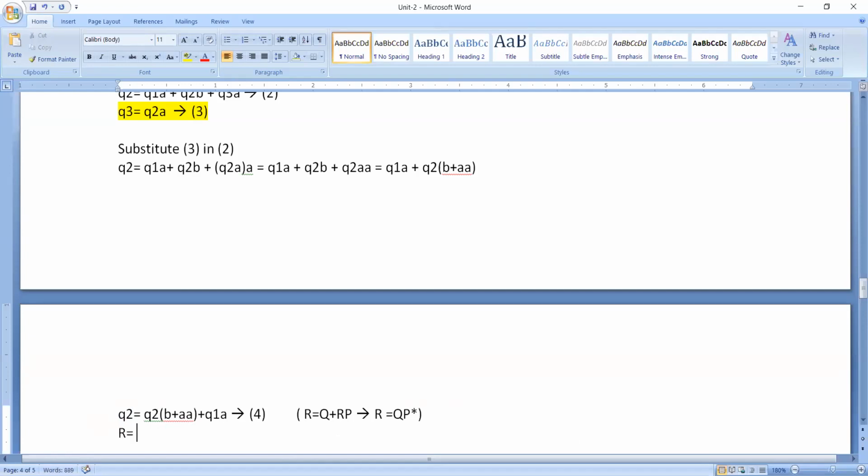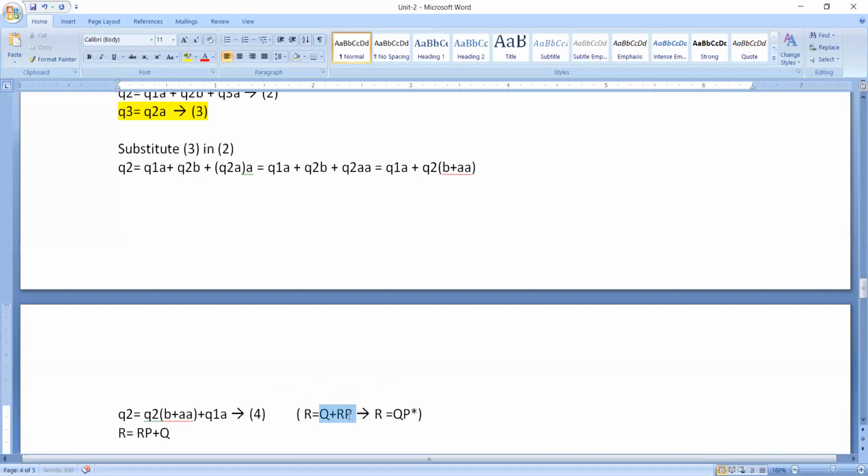R is equal to RP plus Q. What is this? This is going to be RP, and your Q is going to be this entire one. So R is equal to Q plus RP, whatever it may be.